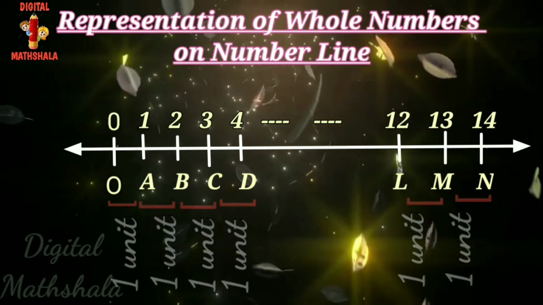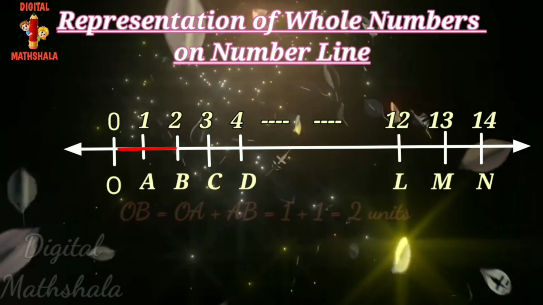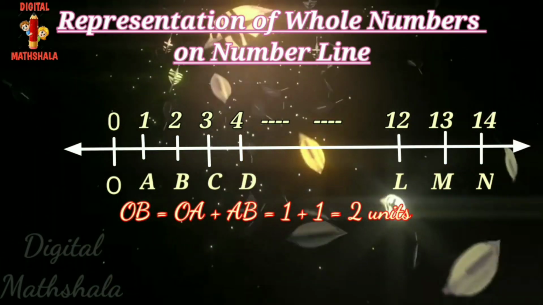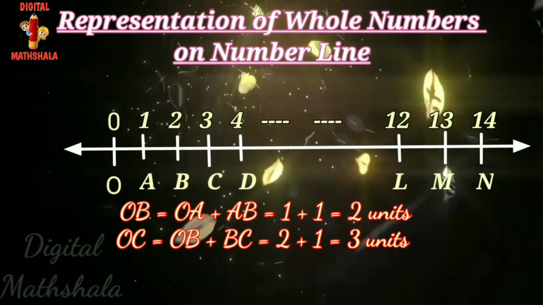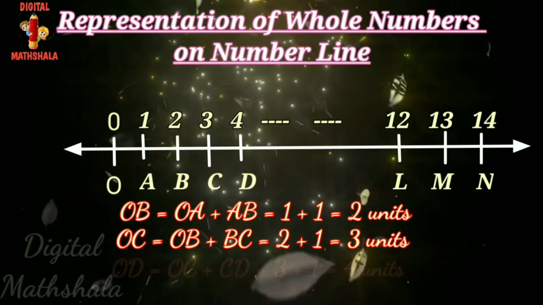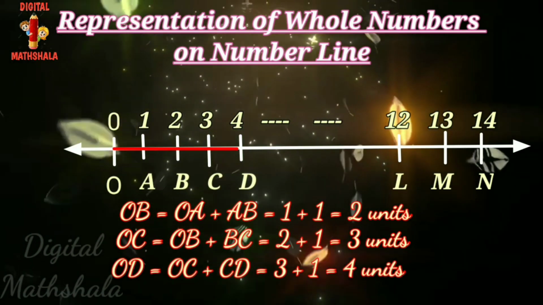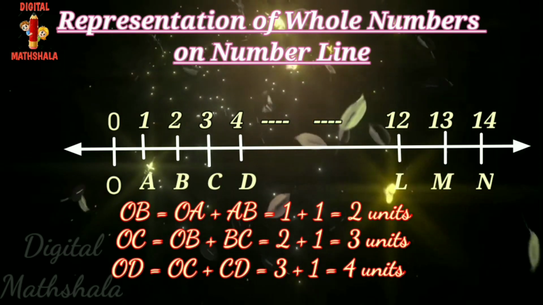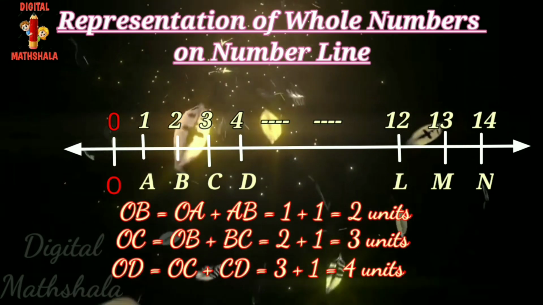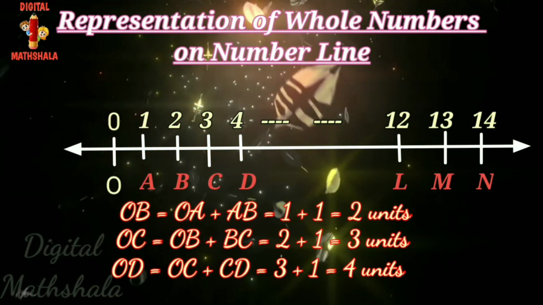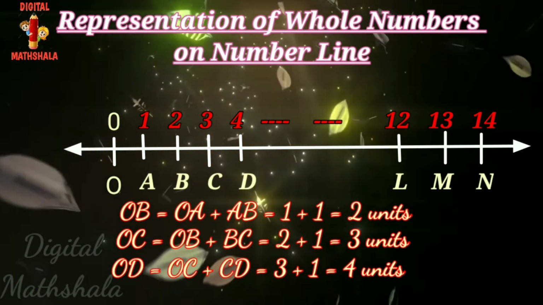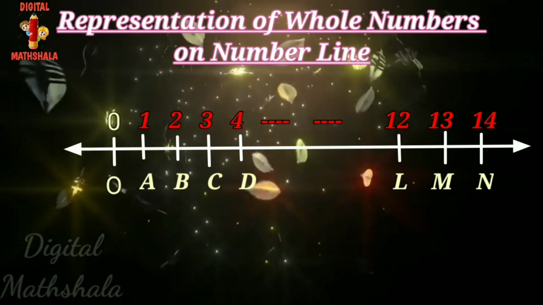1 unit only. Therefore, OB equals OA plus AB, which is 2 units. OC equals OB plus BC, which is 3 units. OD is 4 units, etc. Thus, O corresponds to the whole number 0, and points A, B, C, etc. correspond to the numbers 1, 2, 3, etc. respectively.